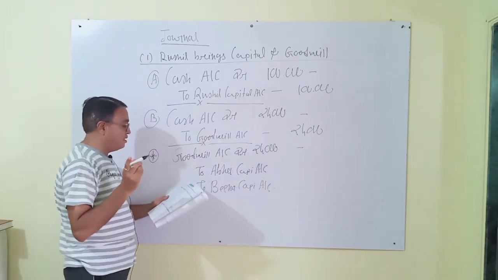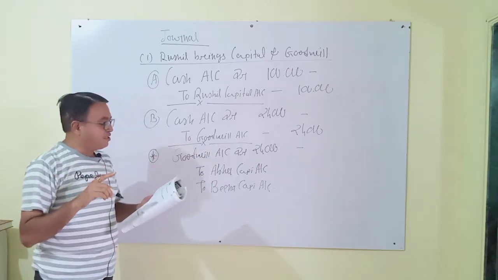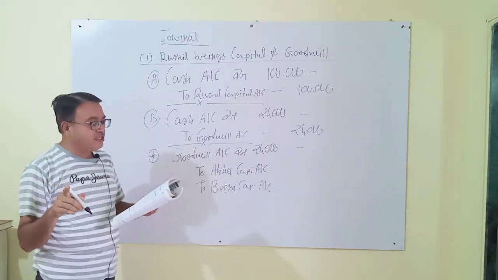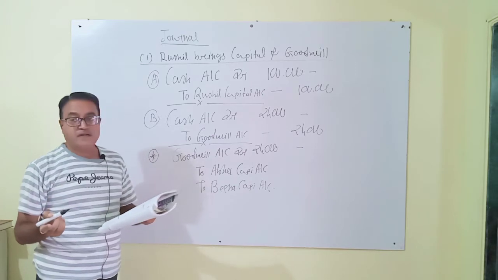The 24,000 is distributed between Abha and Bina in the old ratio 2:1.